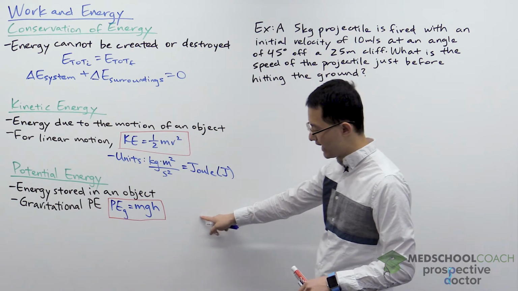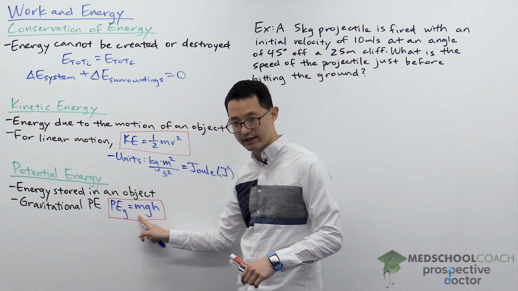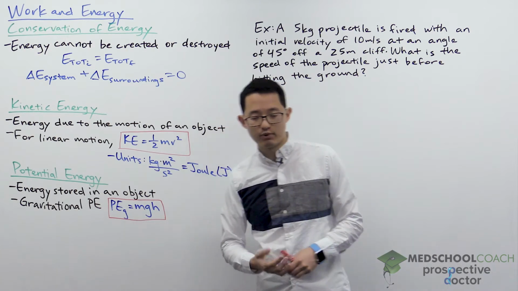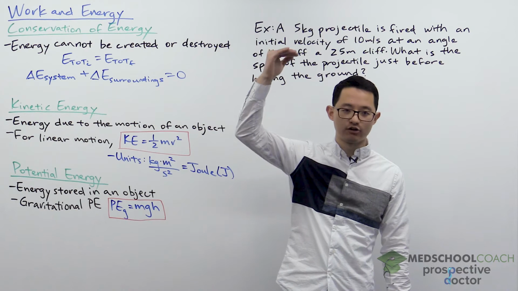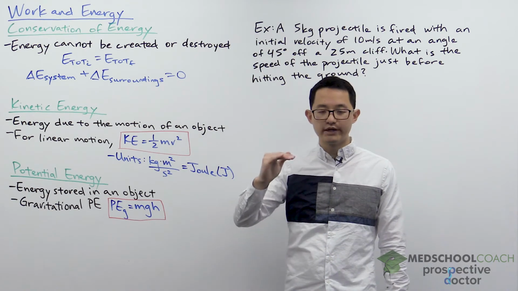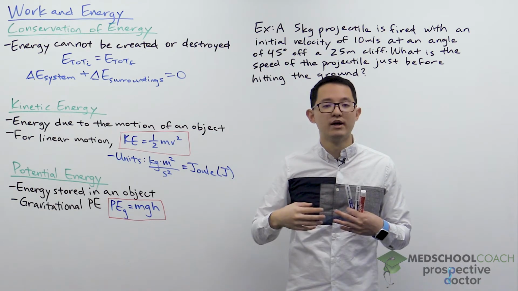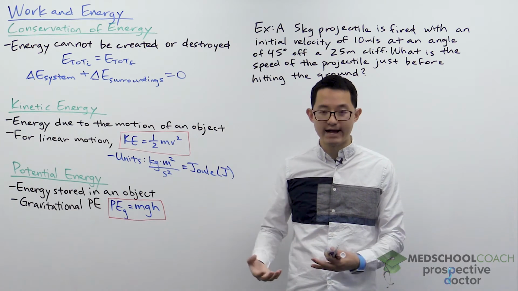Gravitational potential energy has this equation, mgh. You probably recall that gravitational potential energy is looking at how high your object is on the Earth. The greater the height of your object, the more gravitational potential energy it has.